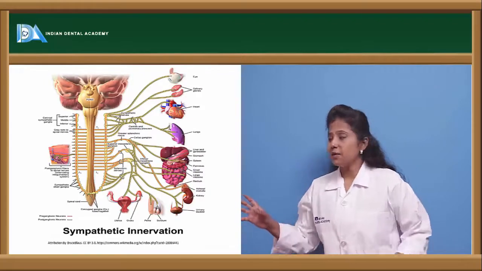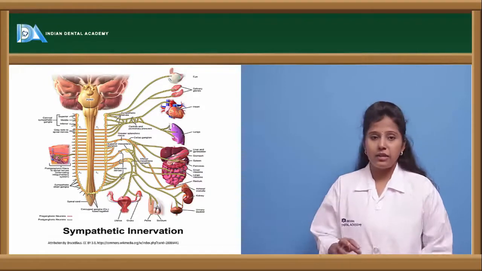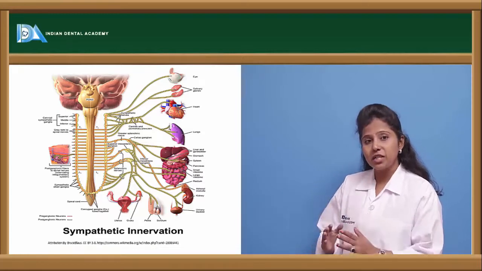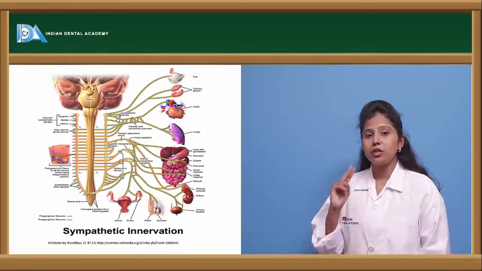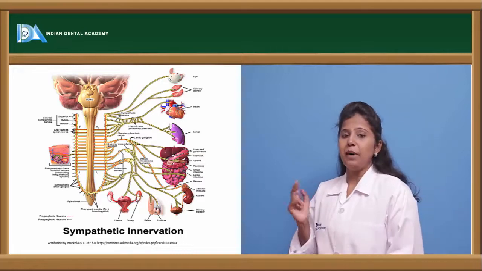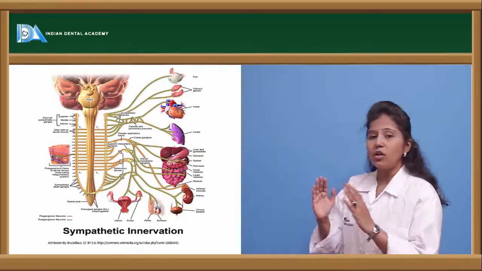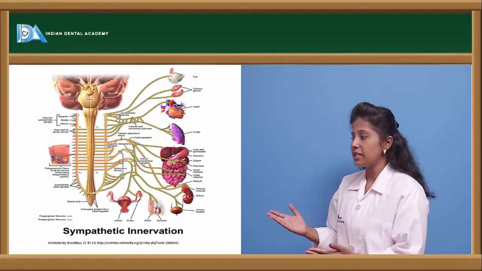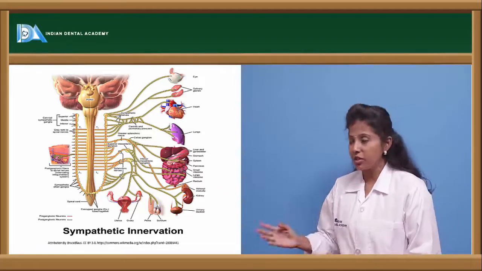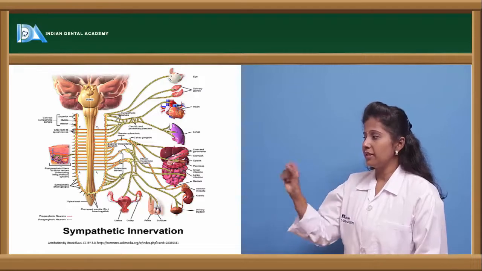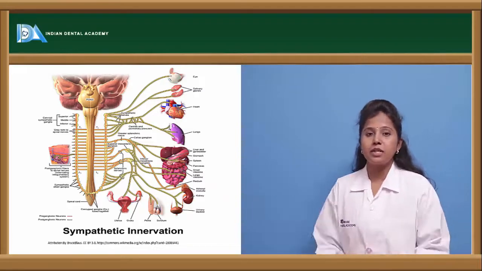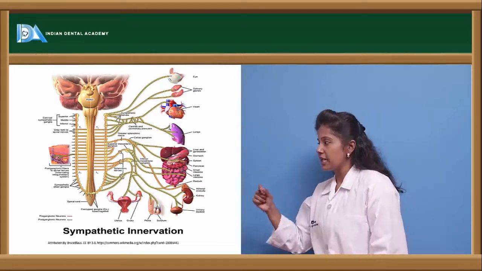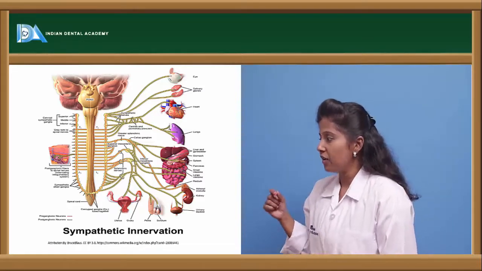So here is the pictorial representation of sympathetic innervation. This adrenergic system involves two types, sympathetic and parasympathetic. Because of the stimulation of this sympathetic system, it is also called the adrenergic system. The nerves generated from the sympathetic system are distributed to various organs like the eyes, salivary glands, heart, lungs, liver, kidney, and intestine.